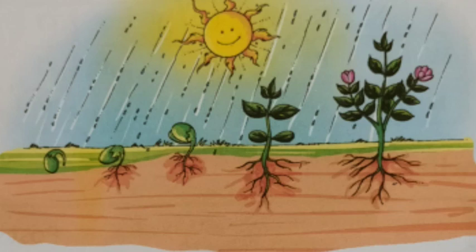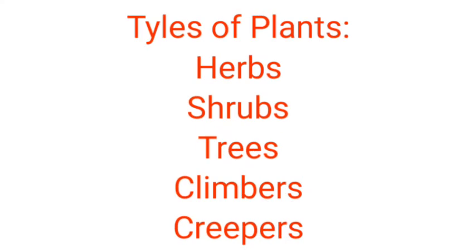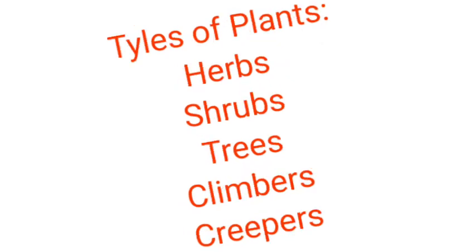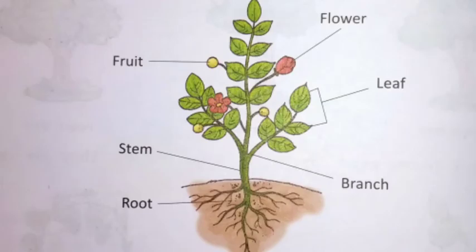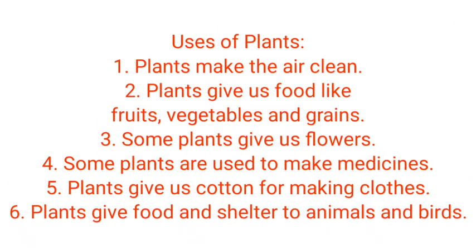We have also known types of plants like herbs, shrubs, trees, climbers, creepers, and water plants. After that, we have known about parts of a plant: root, stem, branches, leaves, buds, flowers, and fruits are the main parts of a plant. After that, we have known about uses of plants. So I hope you have understood these all concepts in this chapter.